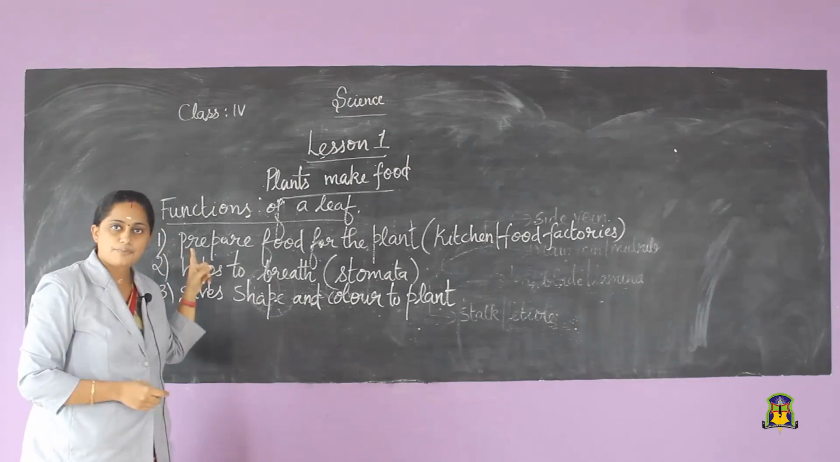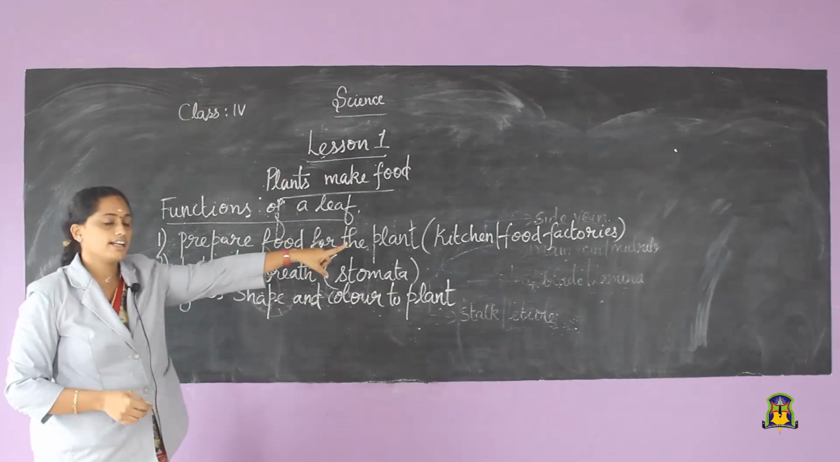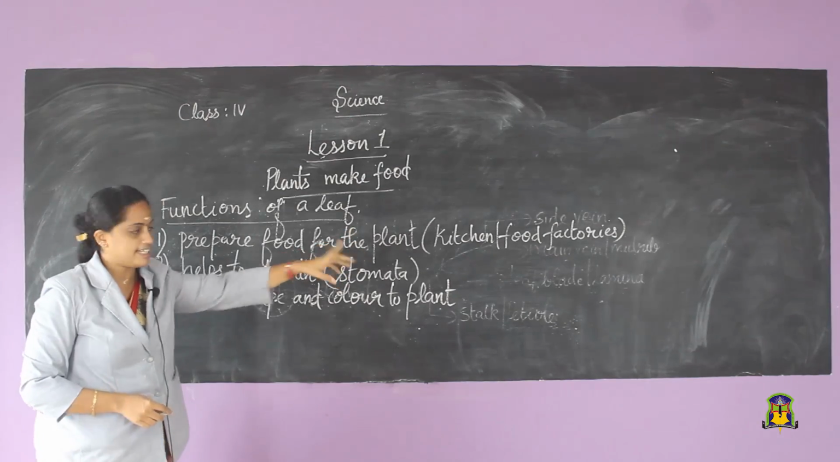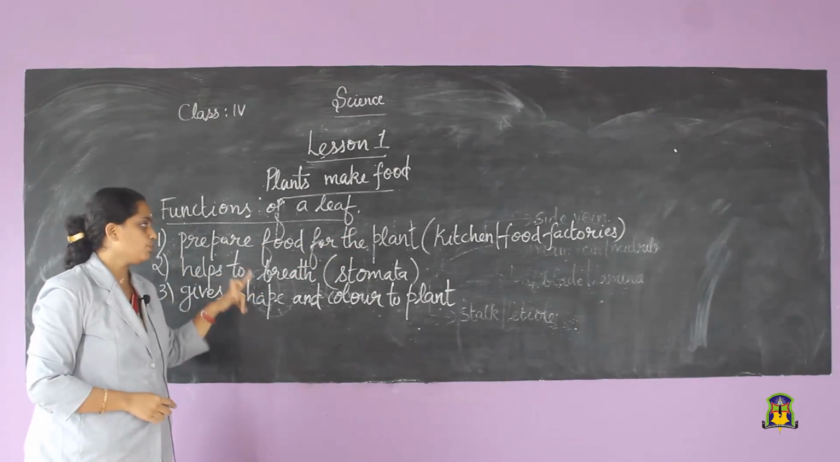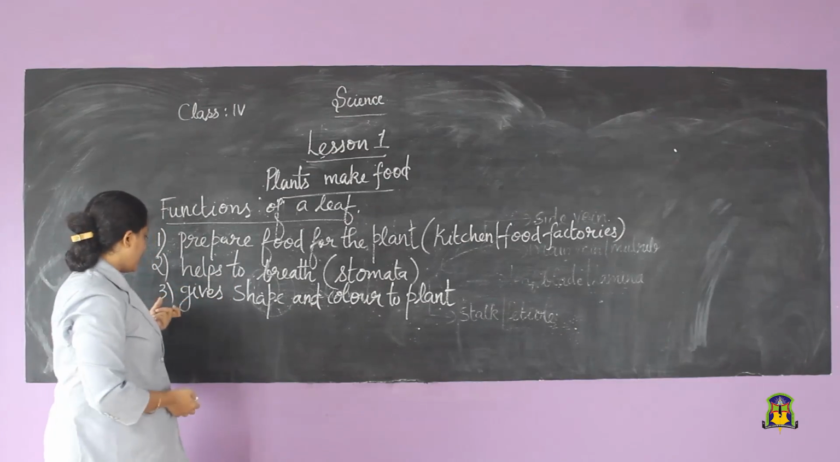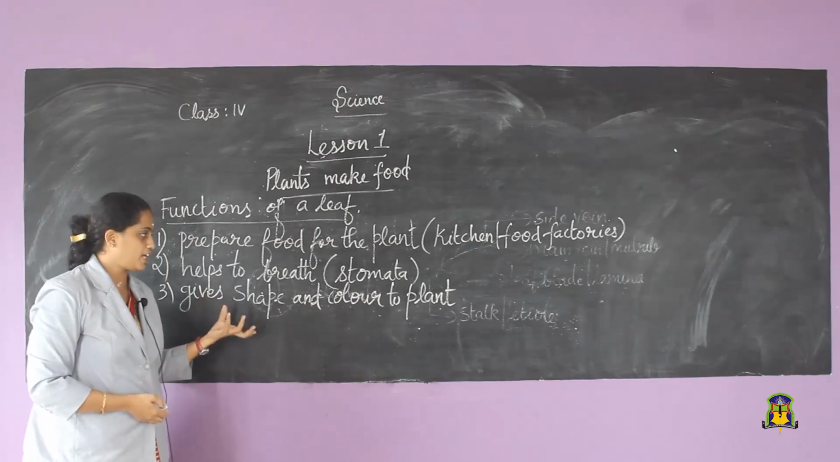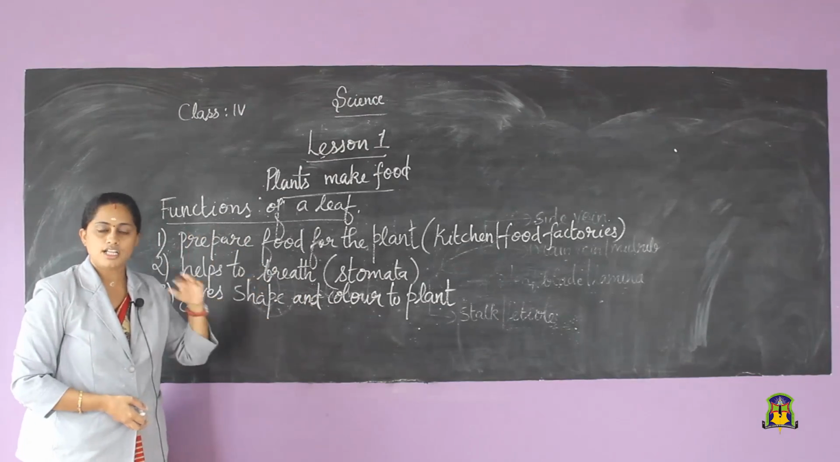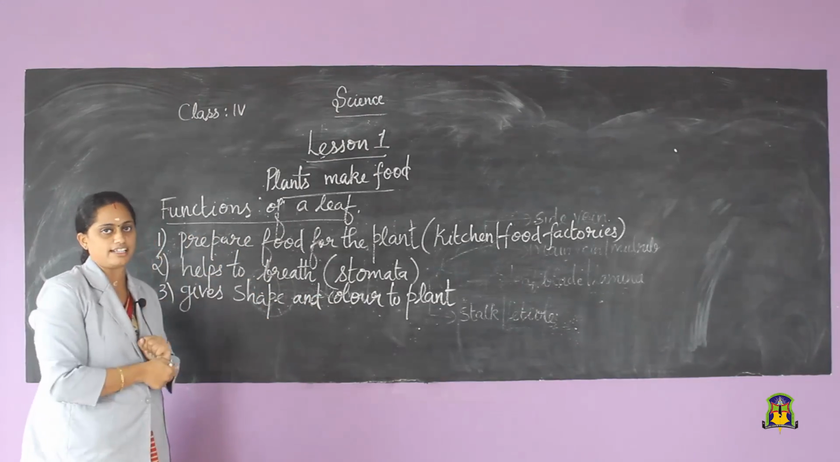So, which are the three functions of a leaf? First one, leaves prepare food for the plant. So, they are called kitchen or food factories. Second one, they help to breathe. Through which are they breathing? Through the stomata present. And the third one, it gives shape and color to the plant. So, are you clear about the functions of a leaf?